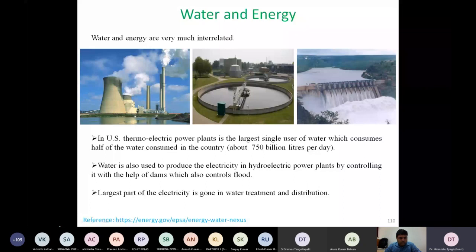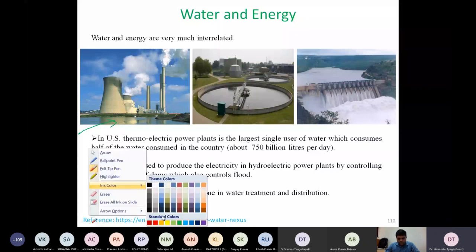So what do I mean by that? For example, the first statement over here says in United States, thermoelectric power plants, which is like the steam power plant, coal, nuclear, whatever, are the largest single user of water, consuming half of the water consumed in the country. And this is true for India also, which means in order to produce electricity, we need a huge amount of water. Because of that, most of these power plants which require cooling towers are located near reservoirs of water.